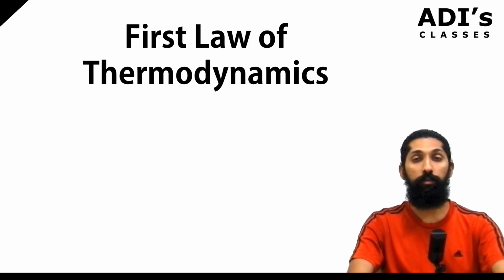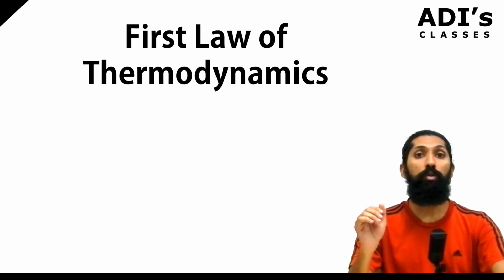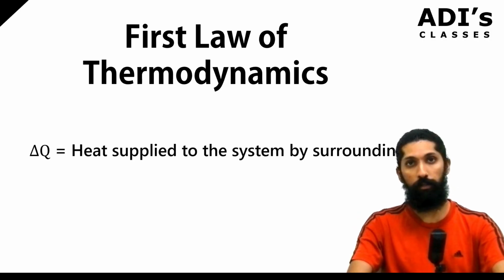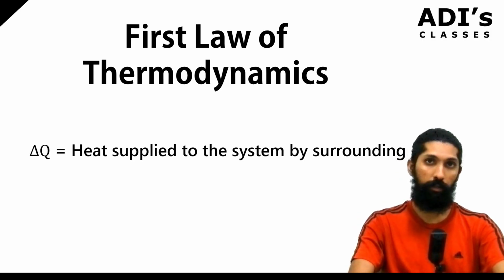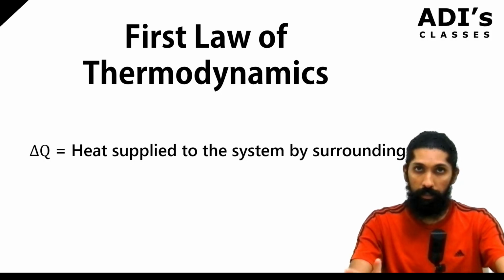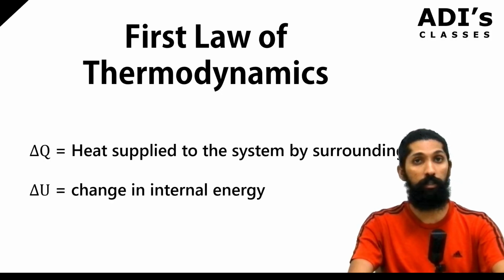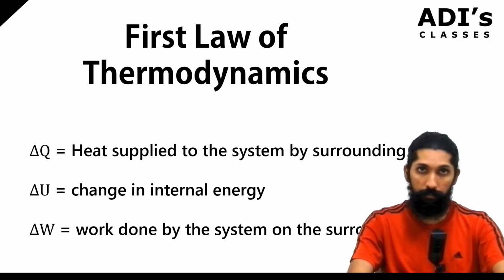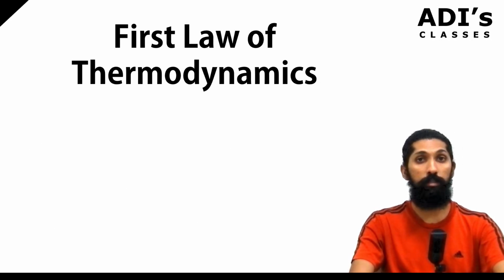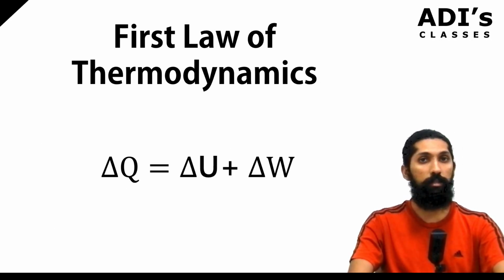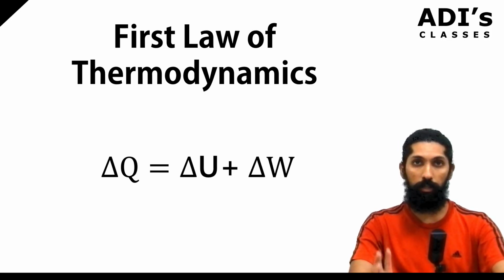Now, since we know that two things are happening, let's try to formulate it. Suppose delta Q is the energy given to the system by the surrounding. Delta U is the internal energy. And delta W is the work done by the system on the surrounding. Then what you have is delta Q equals delta U plus delta W. This is what we call the first law of thermodynamics.